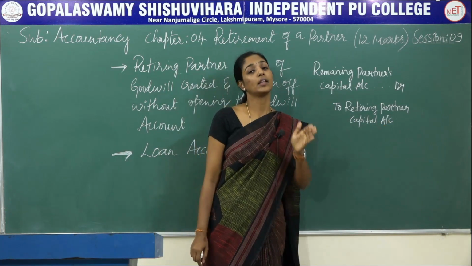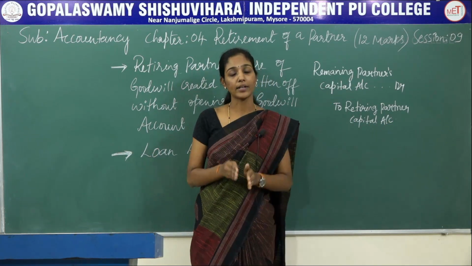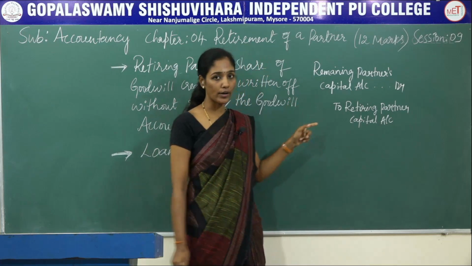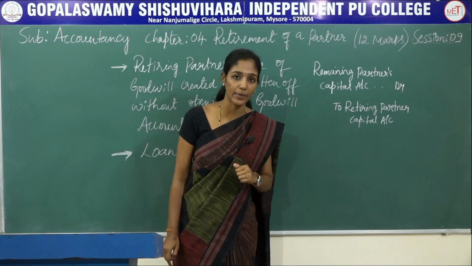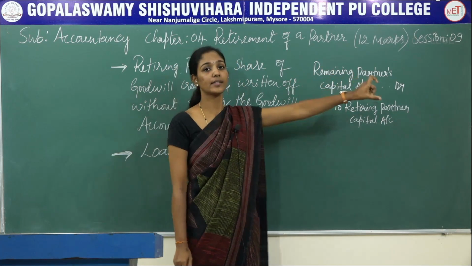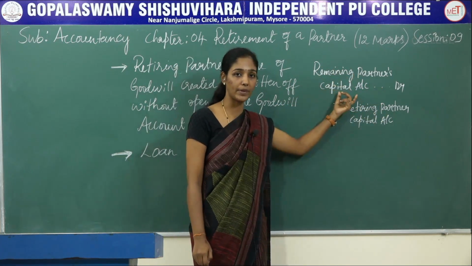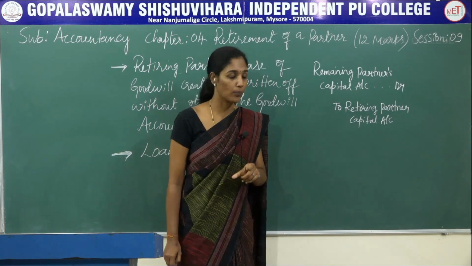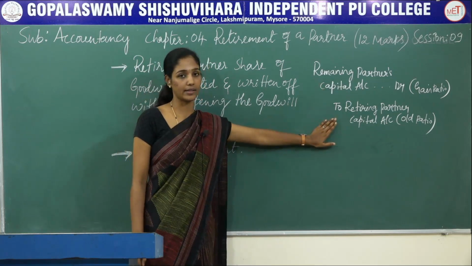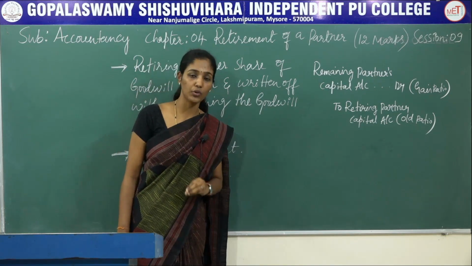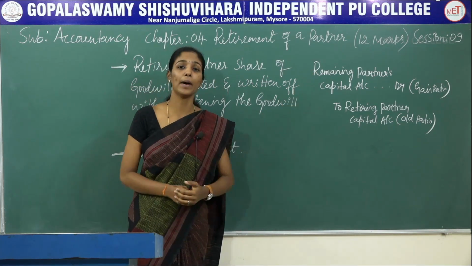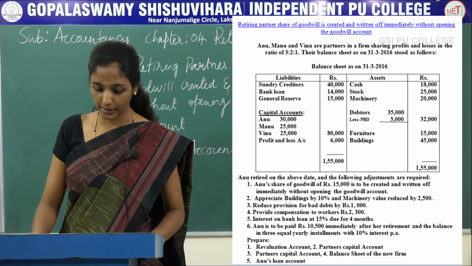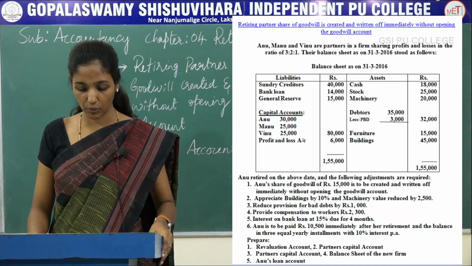We know that when the partner retires, the continuing partners have to give him his portion of goodwill, and it has to be recorded on the credit side of the retiring partner's capital account, with the continuing partners' capital accounts debited. Here goodwill has to be sacrificed in their gain ratio. Later I will show how to record this transaction in the partners' capital account. Now the second adjustment is appreciate building by 10% and machinery value reduced by 2,500.